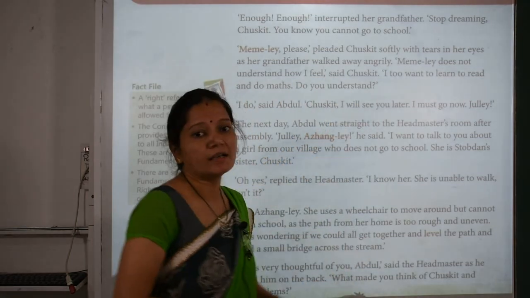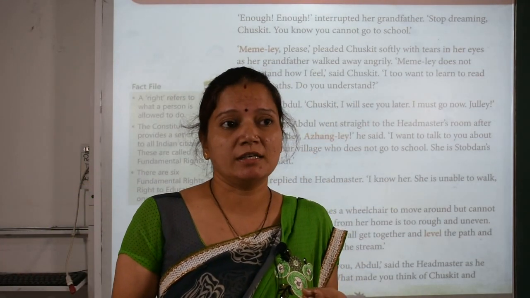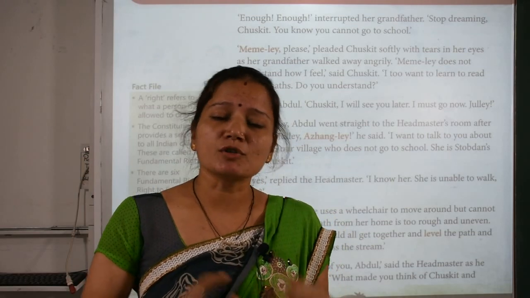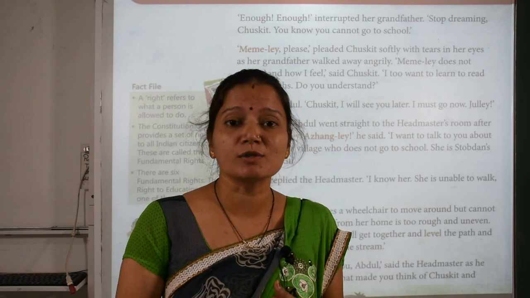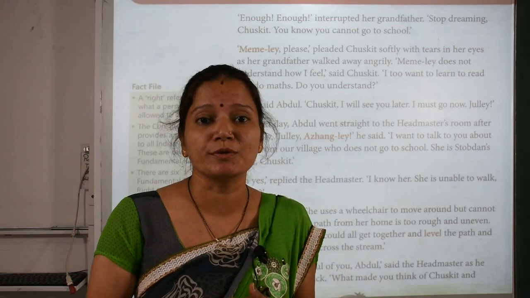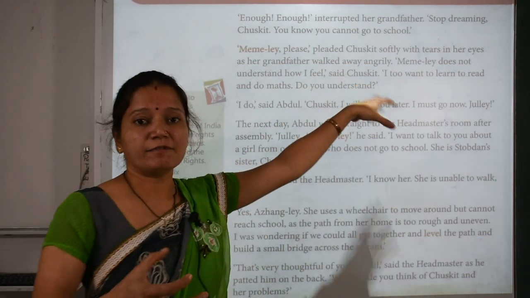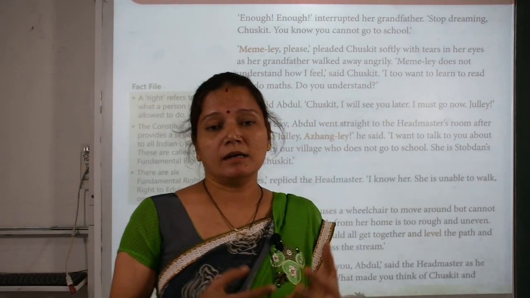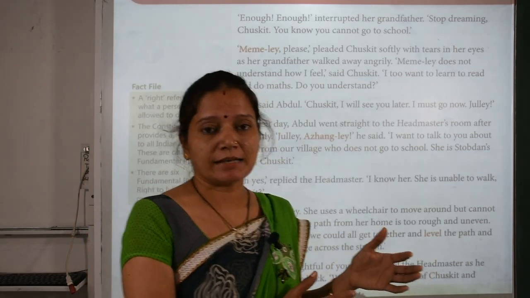Do you understand? So Mamele means her grandfather. When he was angry with Chaskit, he was also not feeling good. He also felt depressed because he also knew Chaskit's dream to go to school. Okay, so when the grandfather got angry, he cried in a loud tone, and then he went inside the house.